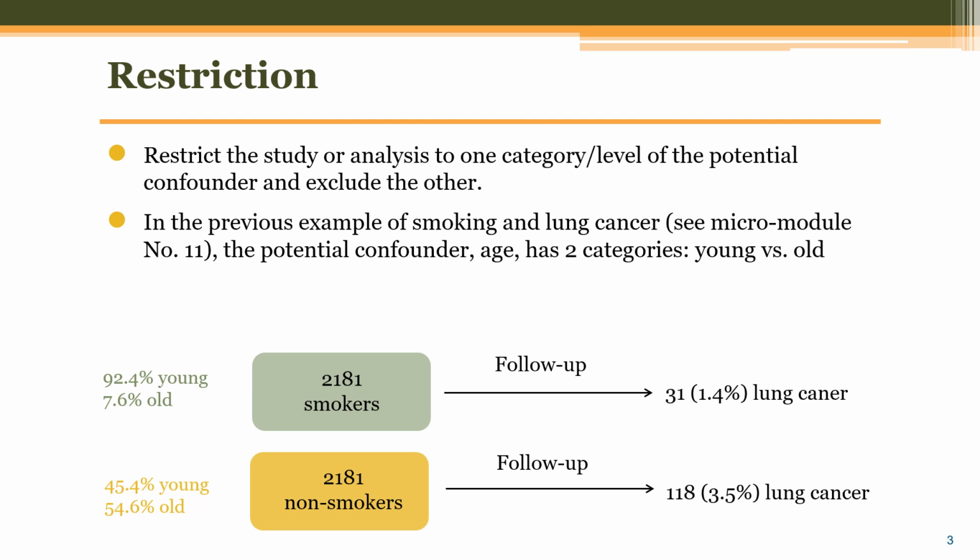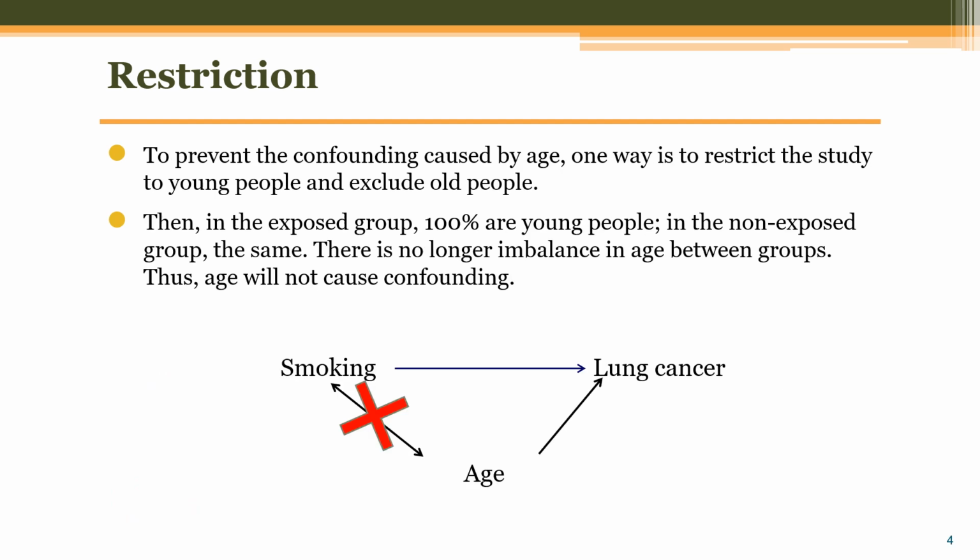Again, let's look at the previous example of smoking and lung cancer, where the potential confounder, age, has two categories, young and old. To prevent the confounding caused by age, we can restrict the study to young people only and exclude old people. As a result, in both the exposed and non-exposed group, 100% are young people. There is no longer imbalance in age between the two groups. Thus, age will not cause confounding.